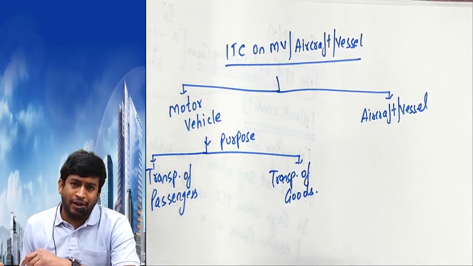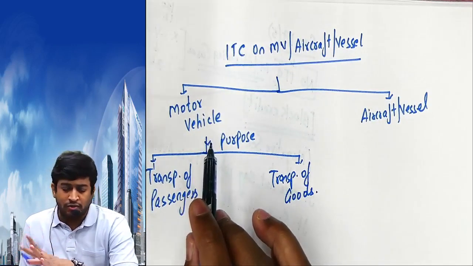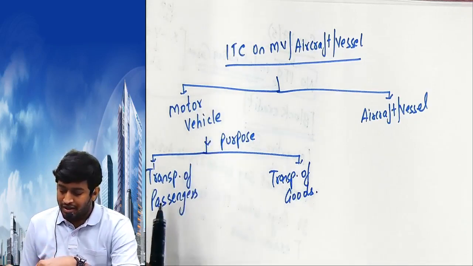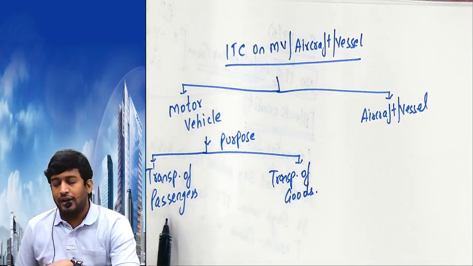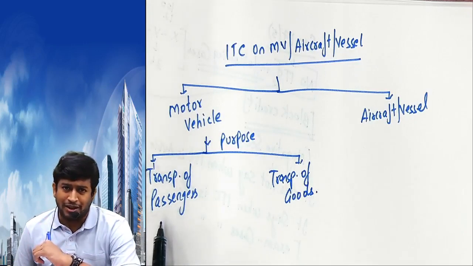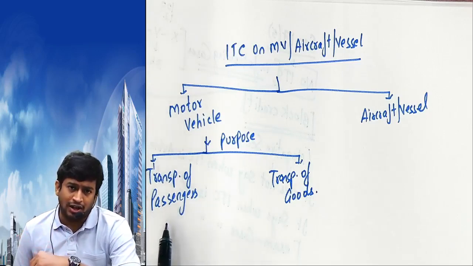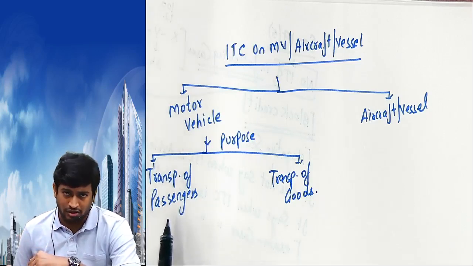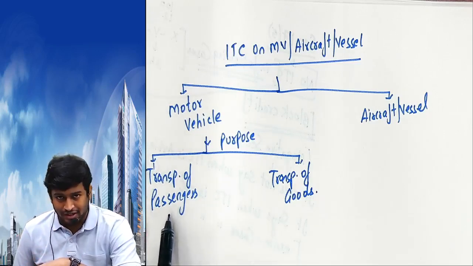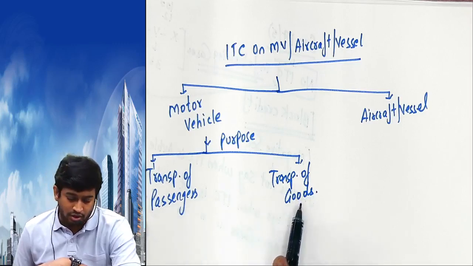A truck company purchased a truck to transport goods from one place to another. SRS Travels purchased a bus for transportation of passengers from Hyderabad to Goa. SRS Travels is transporting passengers. A transport company is another company transporting goods.